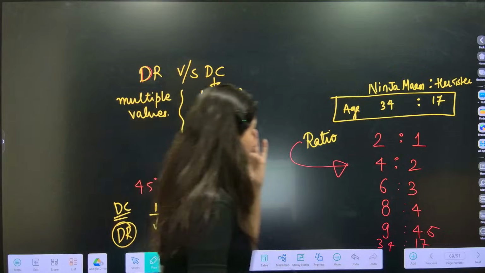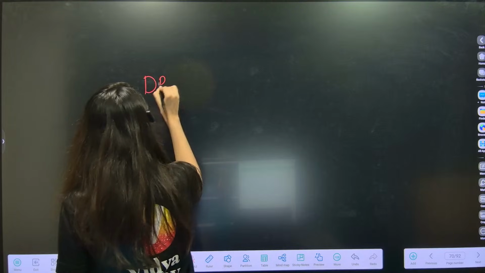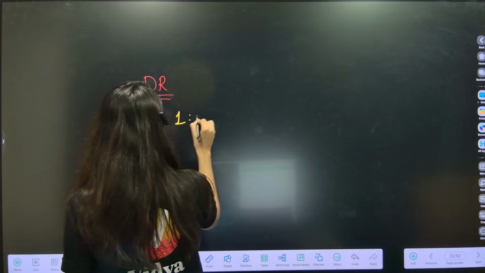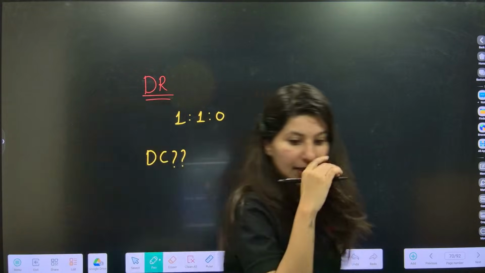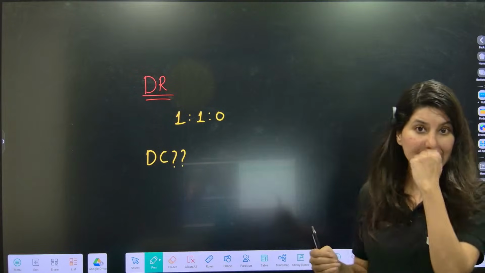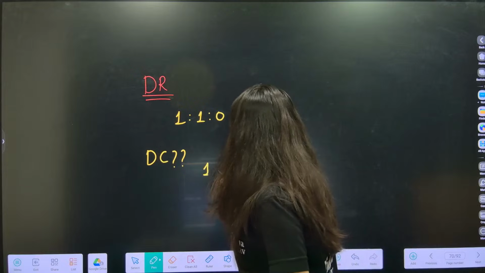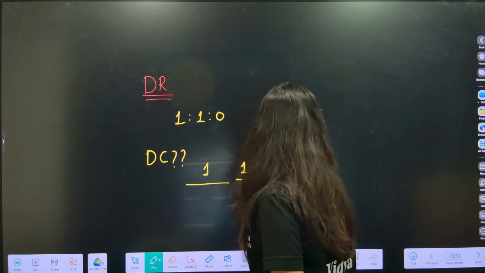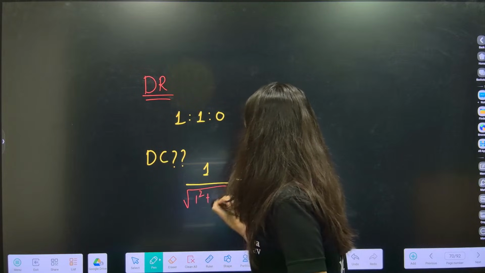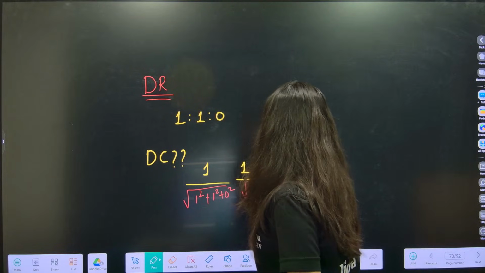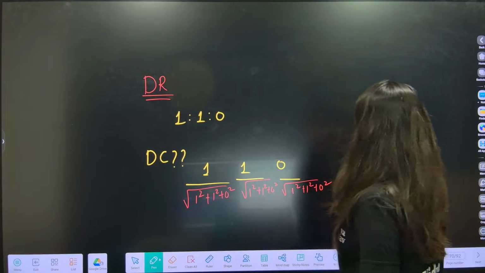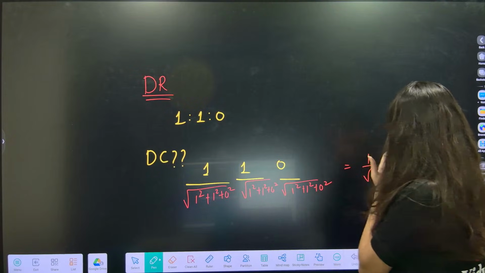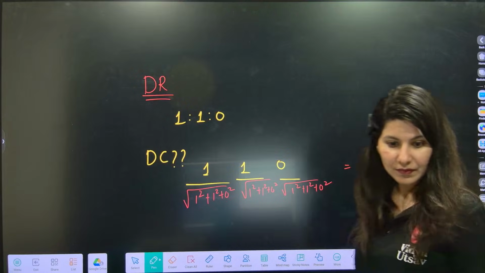Now important alert, if DR is given to you, suppose DR is given as 1:1:0, can you calculate DC? If direction ratio is given and you have to calculate DC, what to do, ma'am? Very easy. Just write 1, 1, 0 and divide everything by square root of 1 square plus 1 square plus 0 square. So DC will be 1 by root 2, 1 by root 2, 0. Correct?